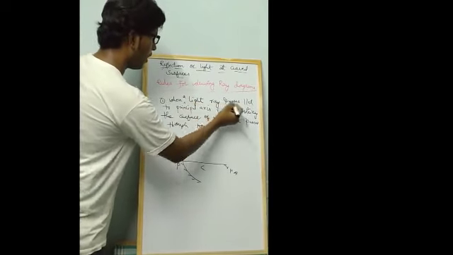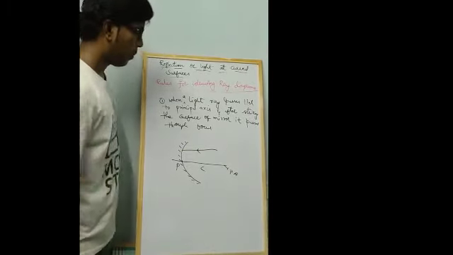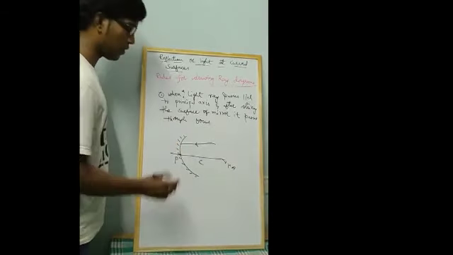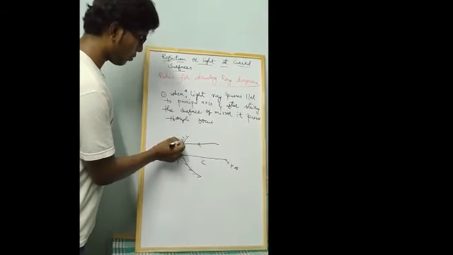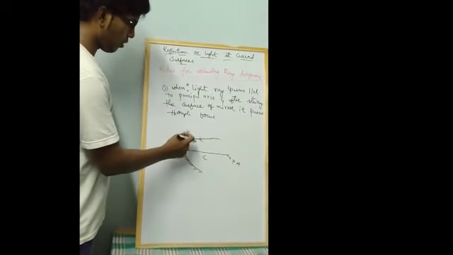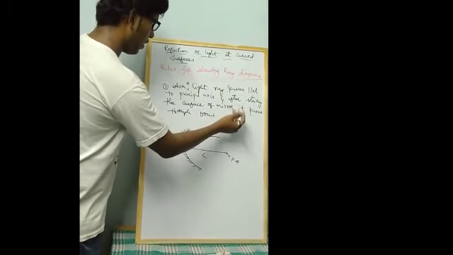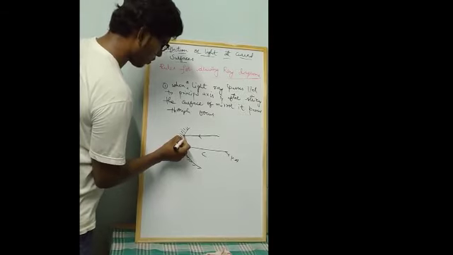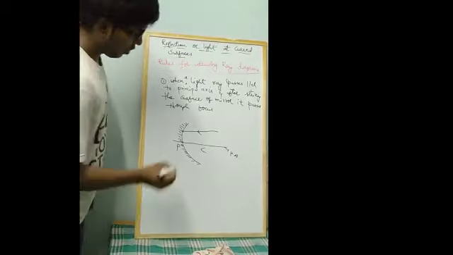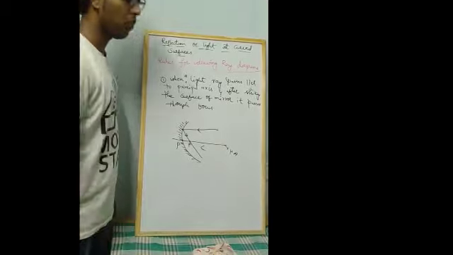Now consider a light ray parallel to the principal axis. After striking the surface of the mirror, this is the surface of the mirror, we know that this side is polished, so we will not get any image here. This is the reflecting part, so the ray passes through the focus. So the first rule is, if the light ray passes parallel to the principal axis, after reflection it passes through the focus point. This is the first rule.